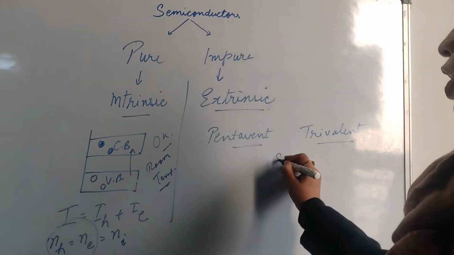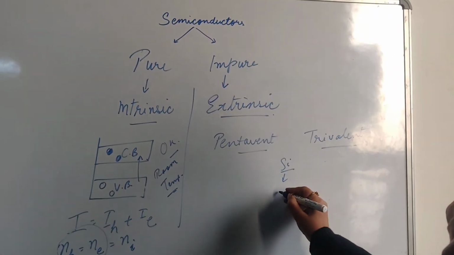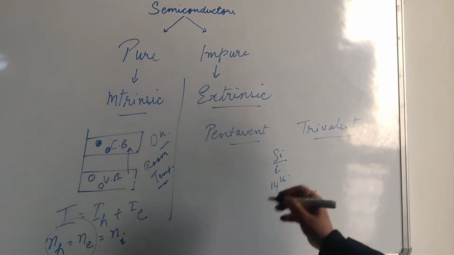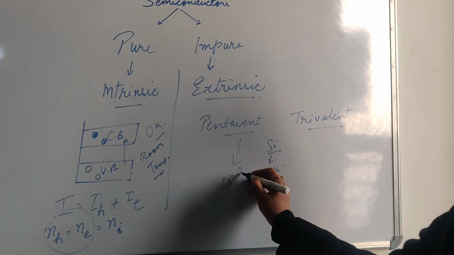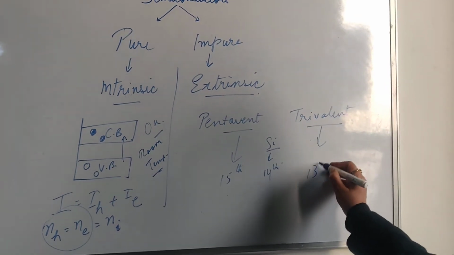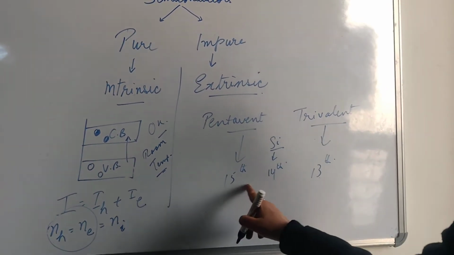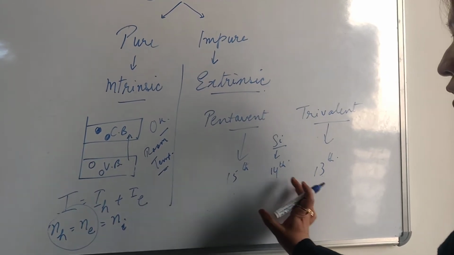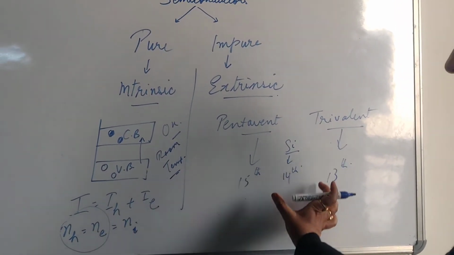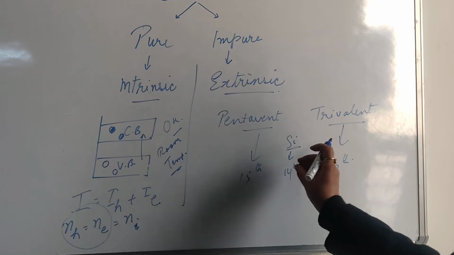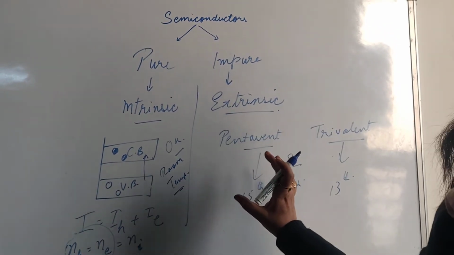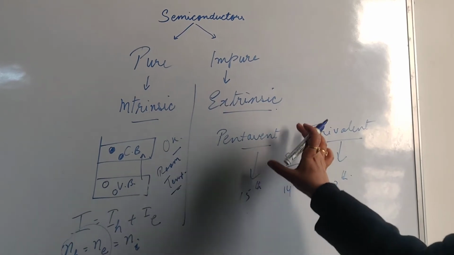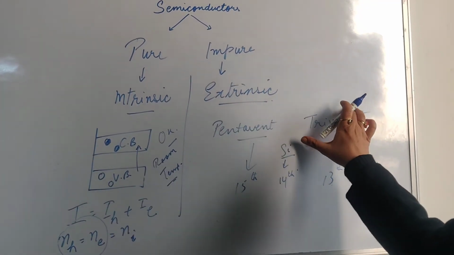We are taking silicon, which is in the 14th group, pentavalent is in the 15th group and trivalent is in the 13th group. That means the size does not vary much. So while preparing the lattice, if instead of silicon we put pentavalent or trivalent atoms, the lattice does not get disturbed.